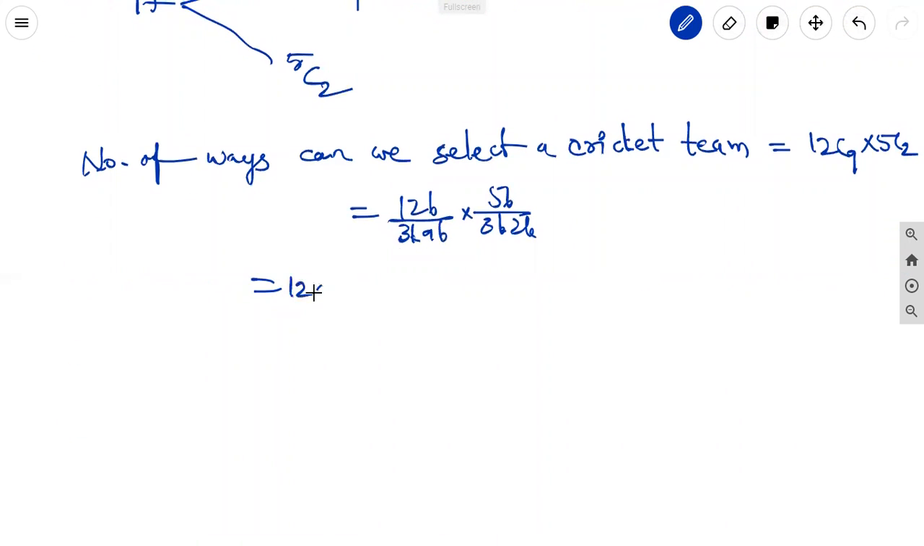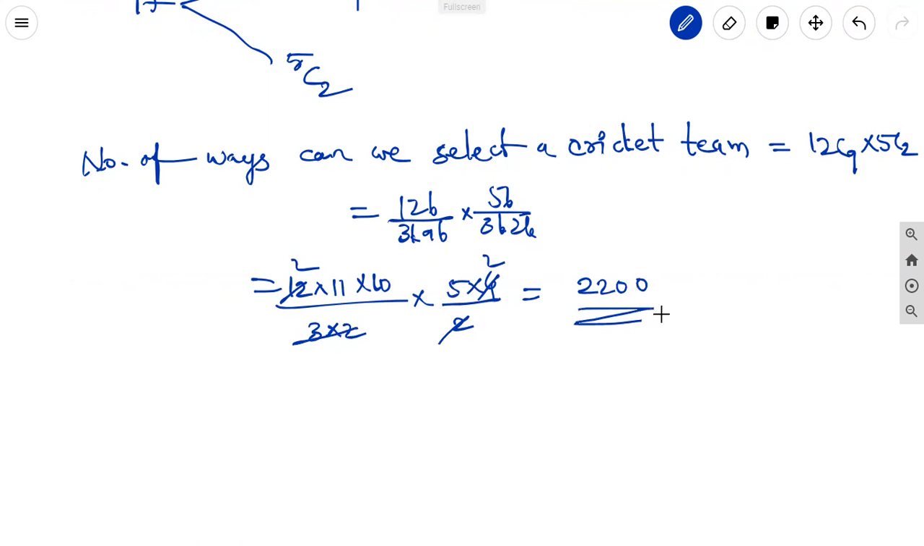It is equal to 12 into 11 into 10. 9 factorial cancels. 3 twos are 6, into 5 into 4 by 2. 2 ones are 2, 2 twos are 4, 6 twos are 12... 22 into 10, 100 into 22. 2200 is the answer.